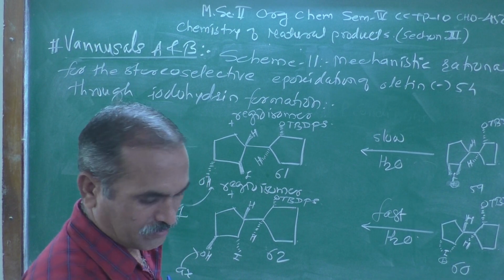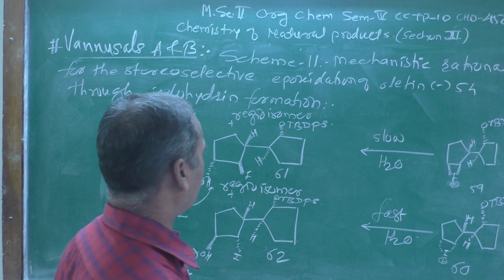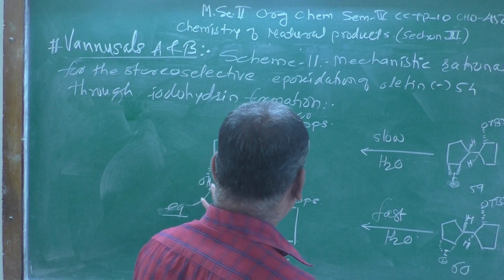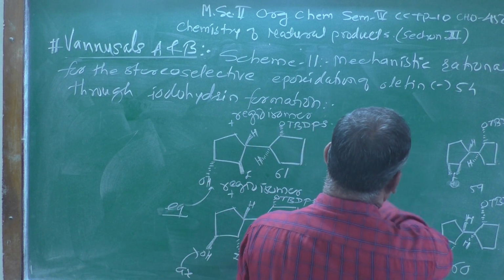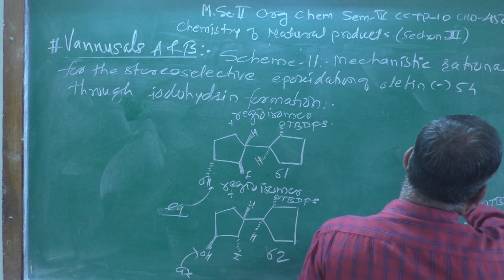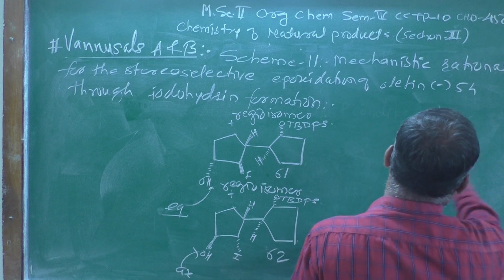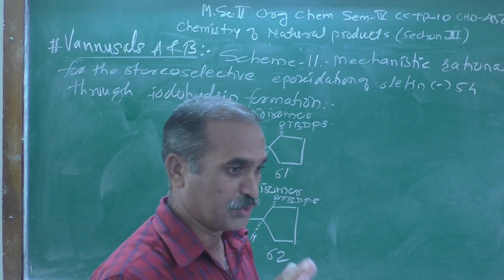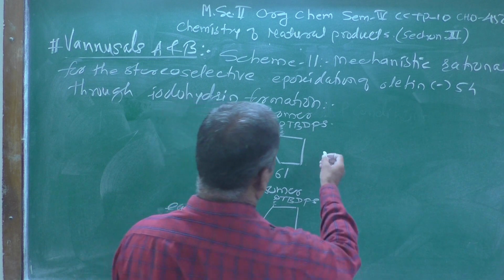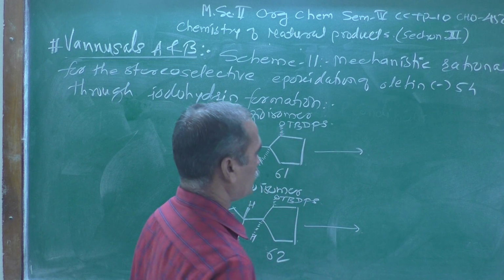Now, when these two structures 1 and 2 discard the regioisomer from here, I am again cleaning the blackboard and now I am only inverting the arrow, but you are very alert, so you can know that one.